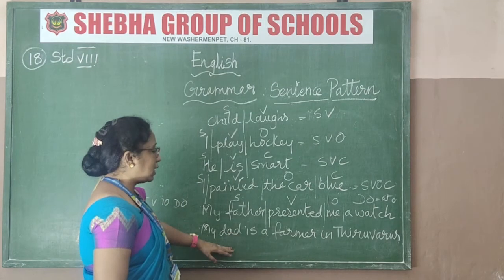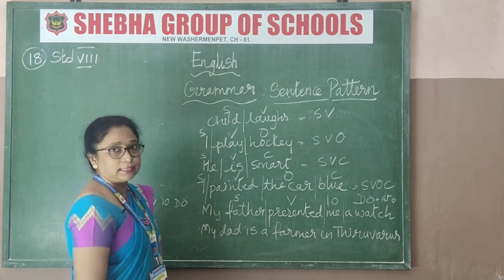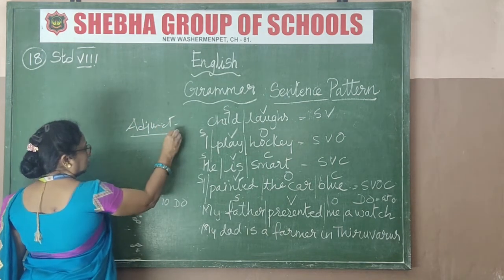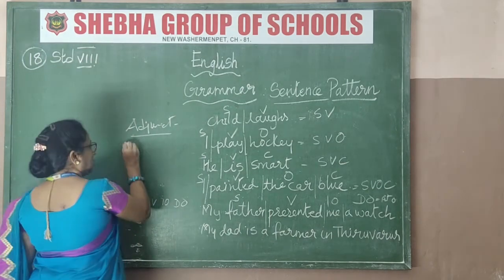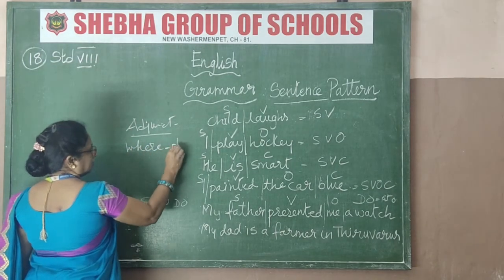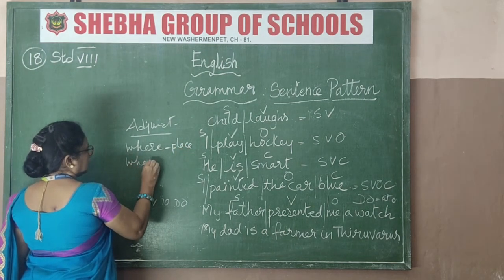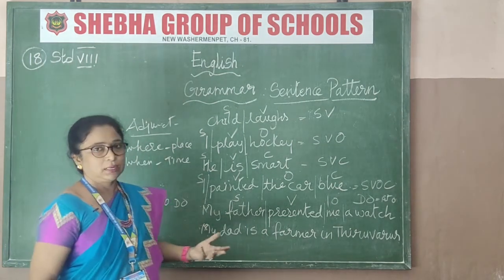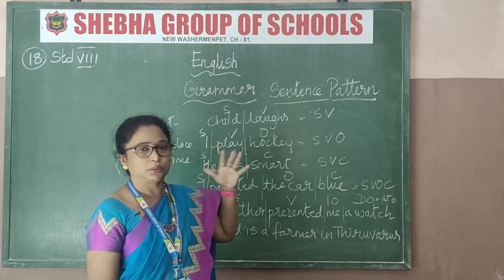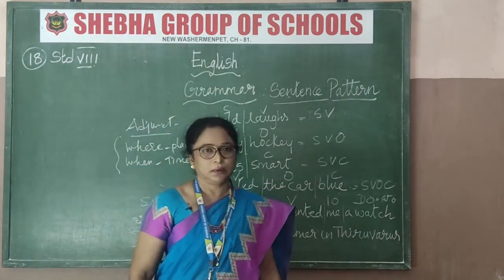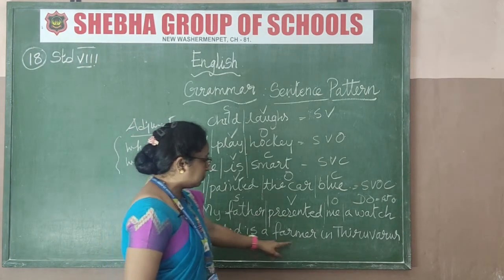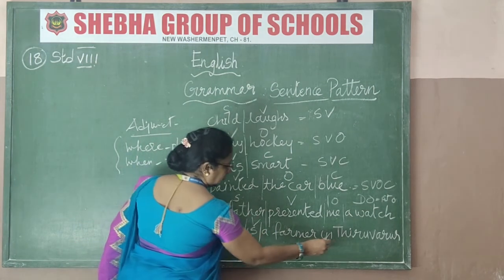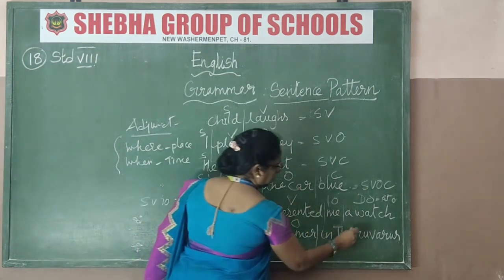Now last we're going to come to adjunct. I told you, see, adjunct is not only adverb, you also have to ask the question where, which means place, okay, then when, which means time. So these are the words you're going to use. Place means in the shop, in the market, and so on. Time means yesterday, today, now, early, before. So take this: my father is a farmer in Tiruvarur. My dad is the subject, is a verb, farmer is the object, and Tiruvarur is adjunct.